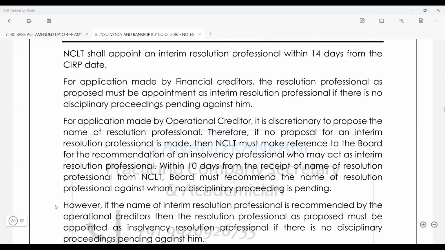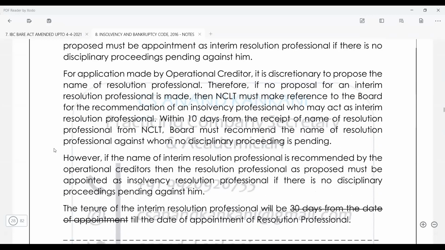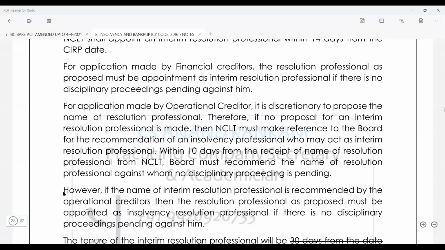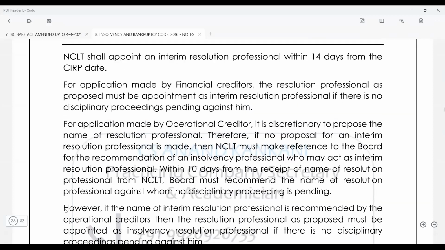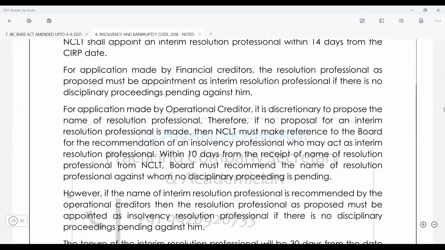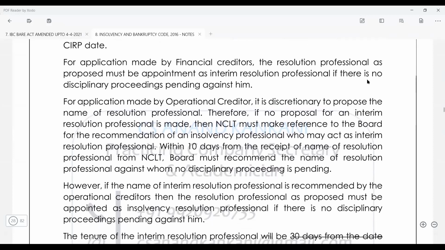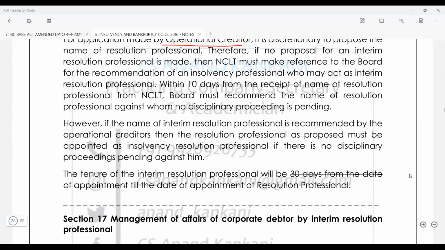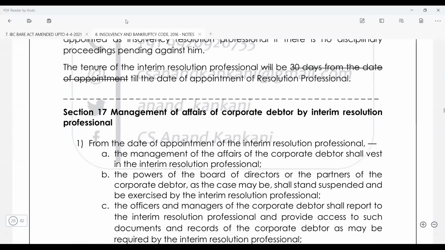If you have to write the answer for the appointment of IRP in the examination, you can write that the NCLT shall appoint an interim resolution professional within 14 days from the CIRP date. For an application made by the financial creditors, the resolution professional as proposed must be appointed as the interim resolution professional if there is no disciplinary proceeding pending. And if it is made by the operational creditor, then again the process has been given, right? So this is there and the tenure has been provided.